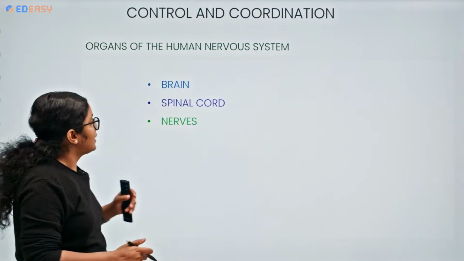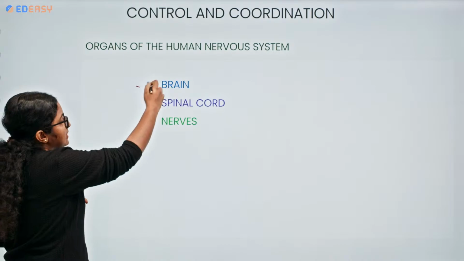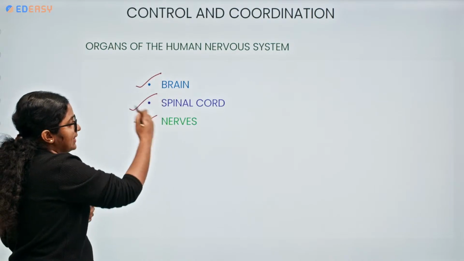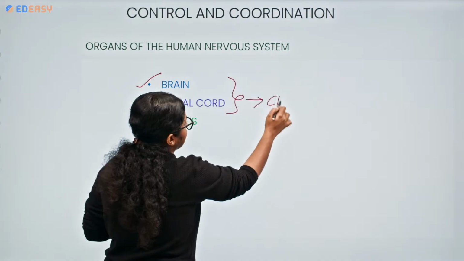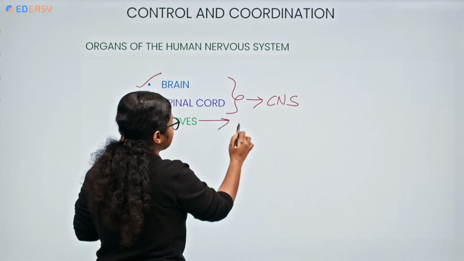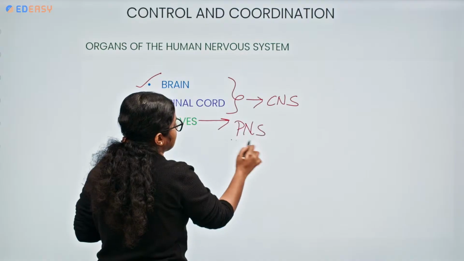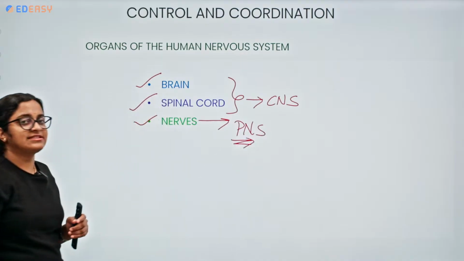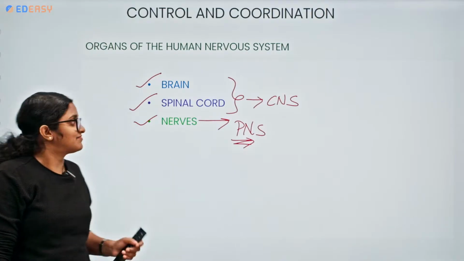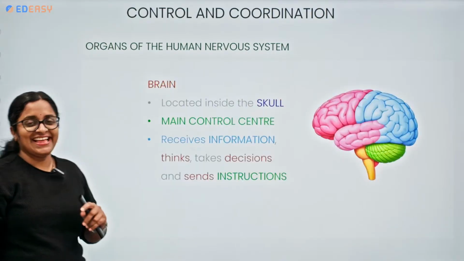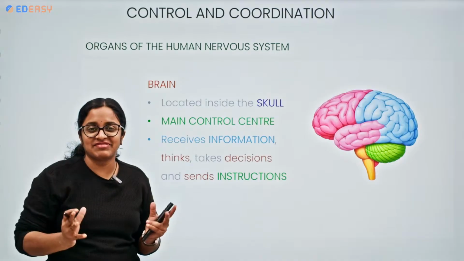Coming to the organs, the human nervous system comprises the brain, spinal cord and nerves. Remember, the brain and the spinal cord both come under the CNS, and the nerves come under the PNS. CNS means central nervous system, PNS means peripheral nervous system. So where is the brain located?